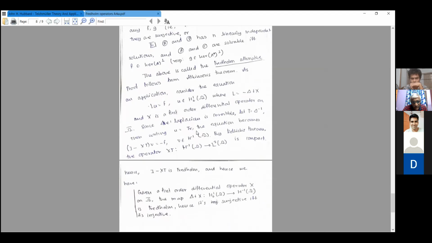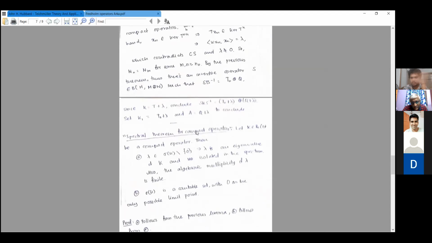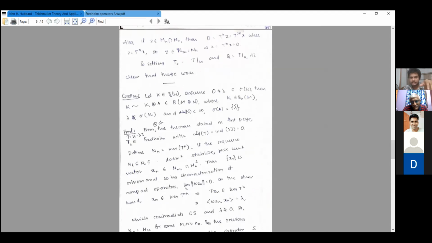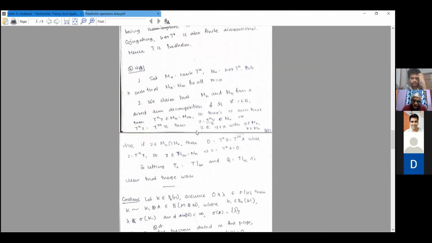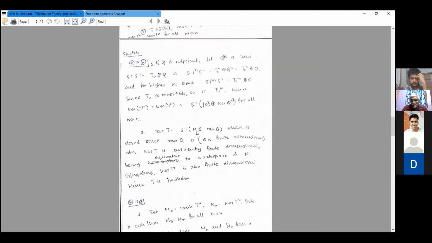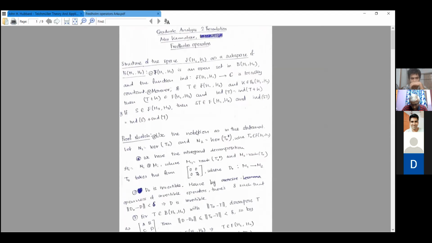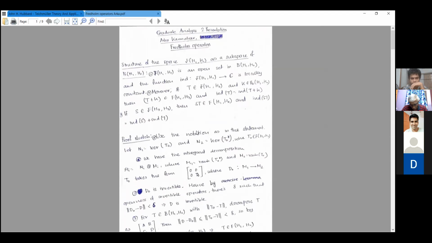Okay. So if you don't have any questions, do you have any questions? Any questions about the previous parts, like I sketched the details. If there are any problems with the details, I can elaborate further on this. Any questions? You can ask during the discussion also later. The reference that I used for this is Sunder's book. Whatever I did in the last part is everything from Sunder's book on operator theory.